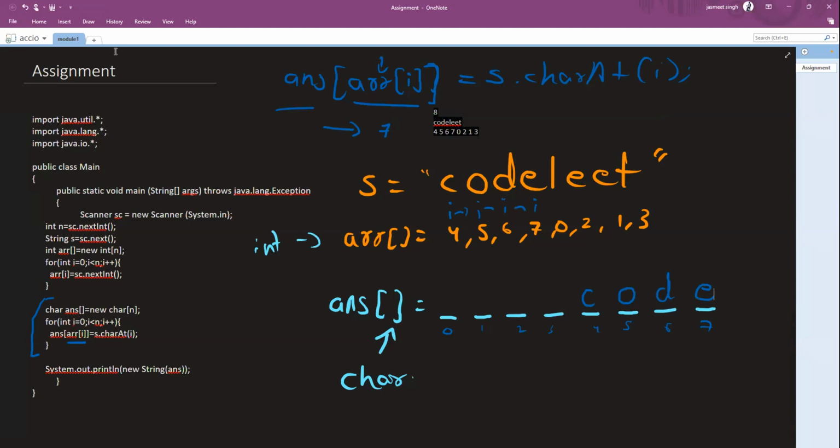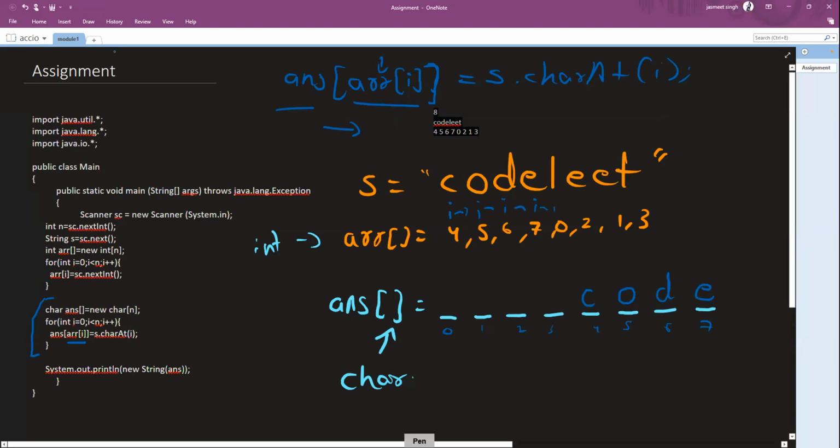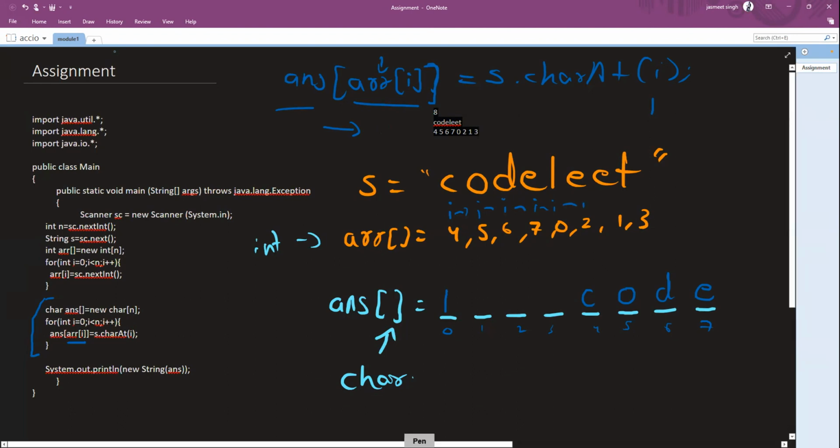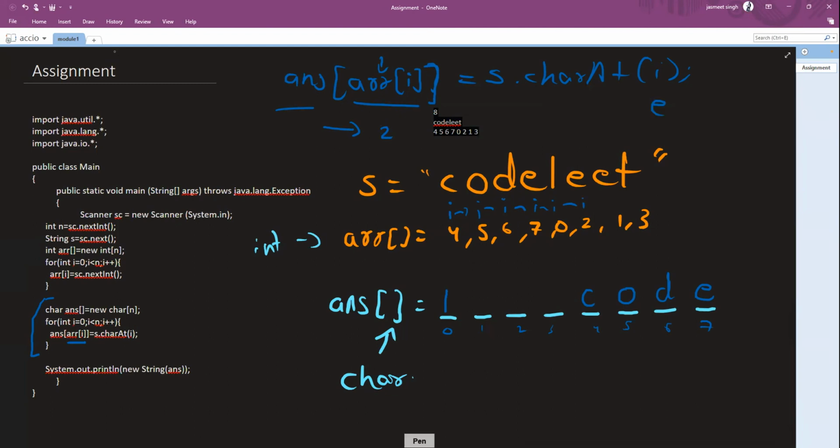Now, let's do it once more, right? Let's complete the dry run. Again, now I got a 0 value, right? You can see it's currently standing at 0. The character that I'm working upon is L. So please put the character L at 0, right? Similarly, move. Now this is 2 and this is E. Okay, so this E goes to 2, is here.